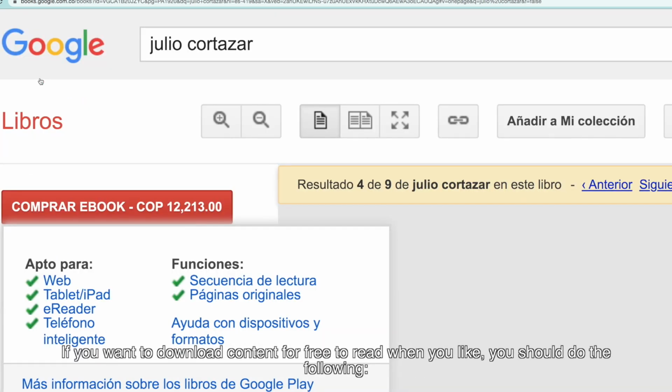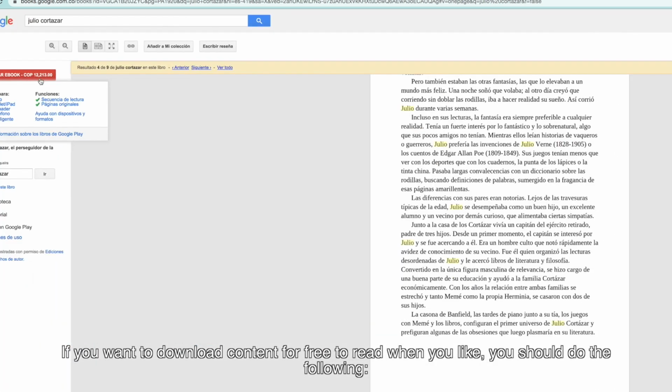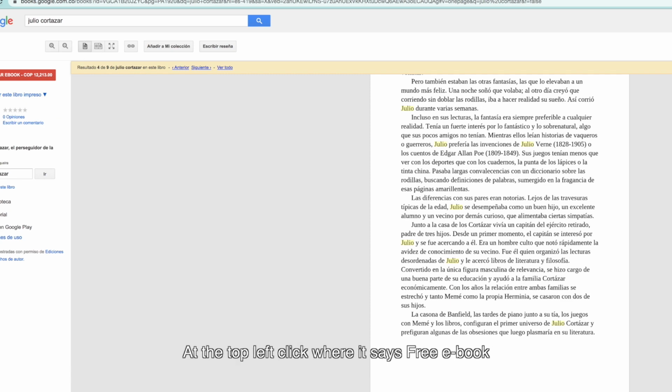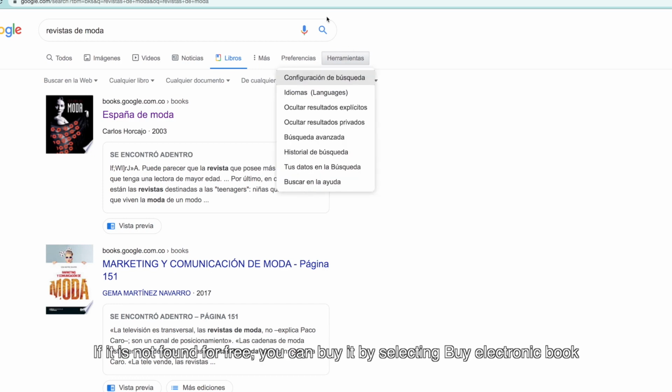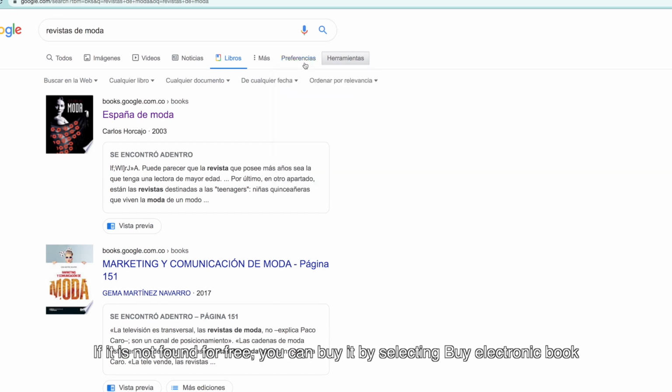If you want to download content for free to read when you like, you should do the following. At the top left, click where it says Free ebook. If it is not found for free, you can buy it by selecting Buy Electronic Book.